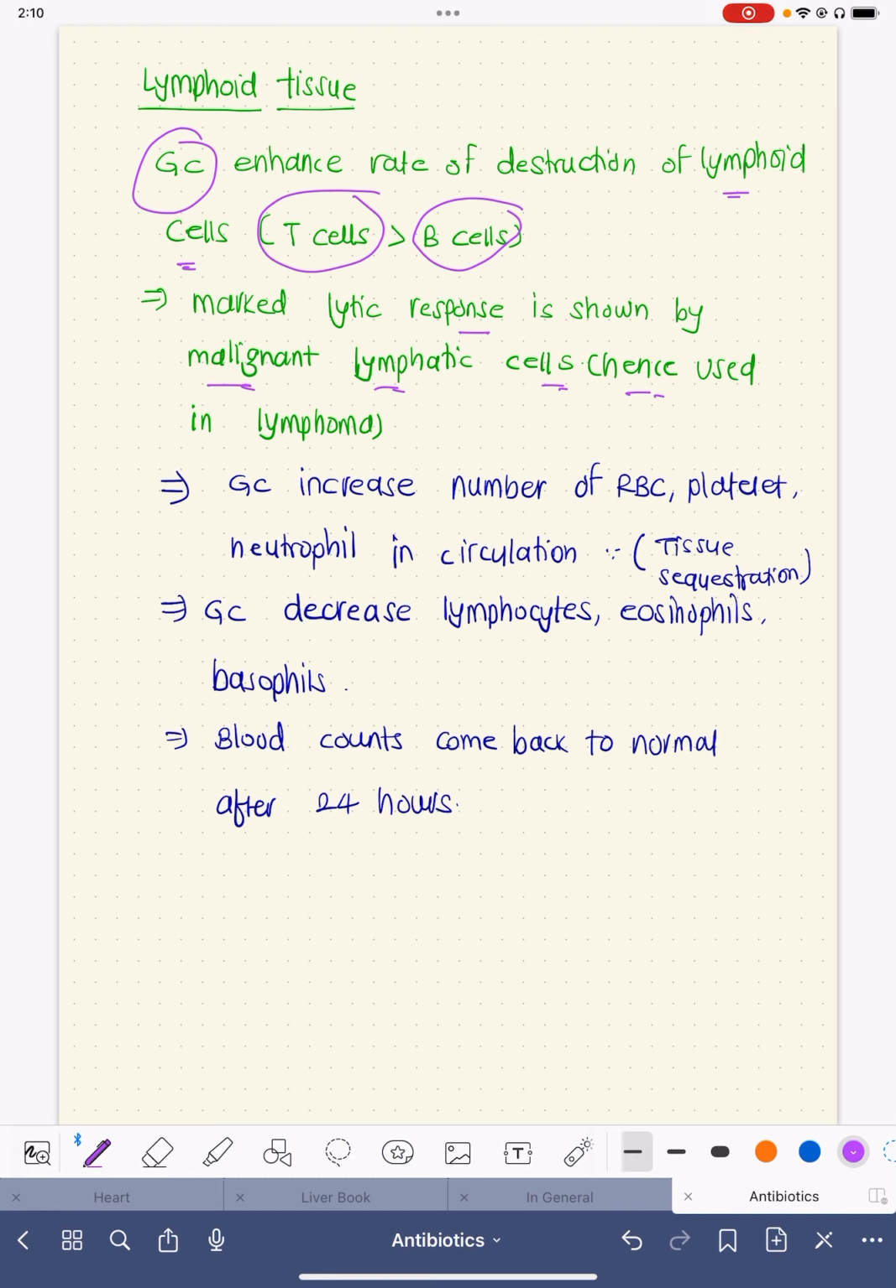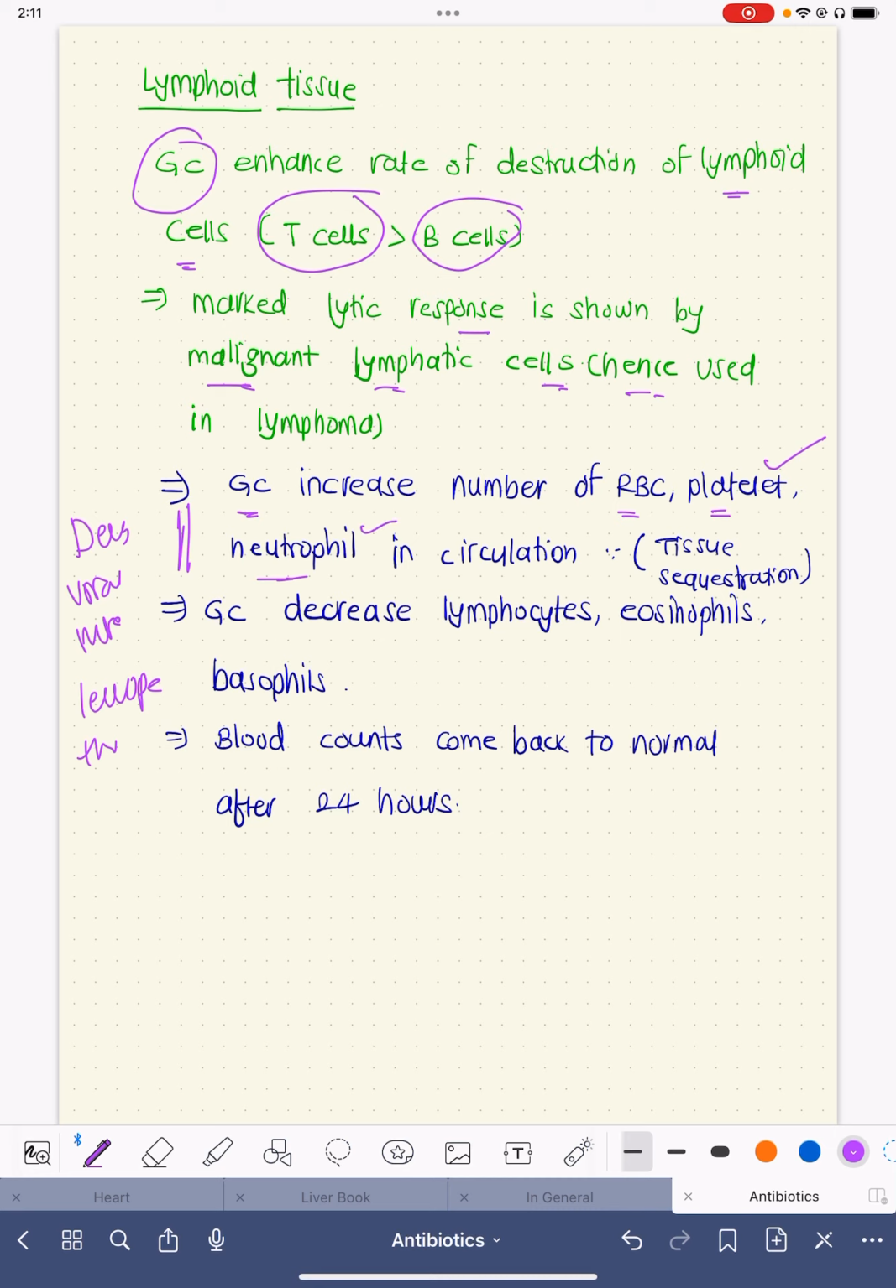Chemotherapy. Very commonly, glucocorticoids increase the number of RBCs, platelets, neutrophils. That is the reason why those patients who have dengue or viral infections, very commonly getting admitted with leukopenia and thrombocytopenia, are given a steroid shot for 2 to 3 days so that the platelet count increases and neutrophil count also increases.